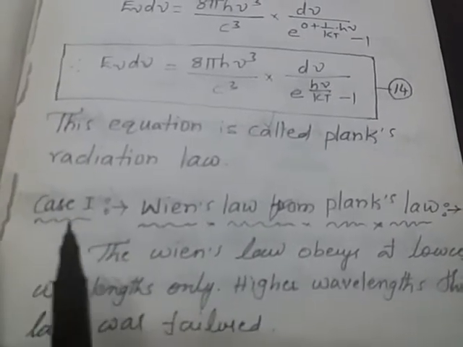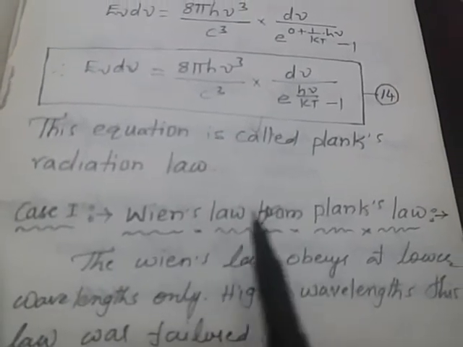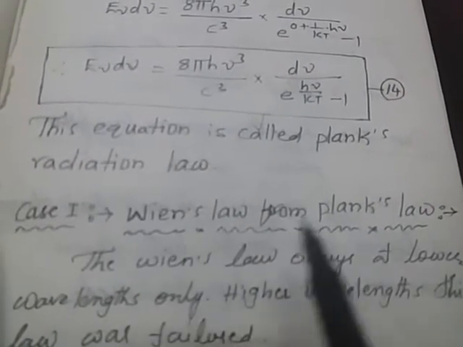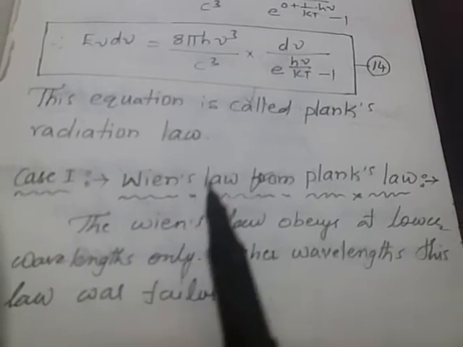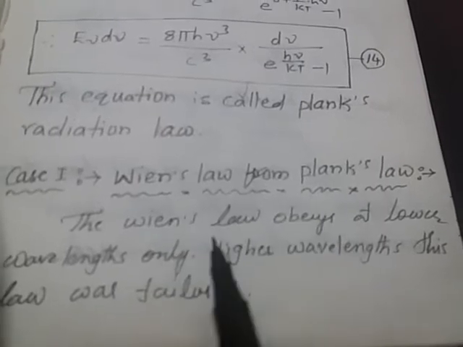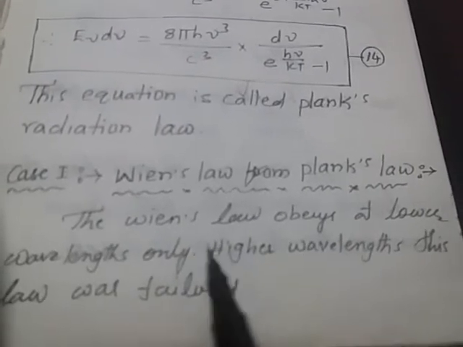Case 1: Wien's law from Planck's radiation law. What is meant by Wien's law? Wien's law can be stated as: the heat radiation is emitted at lower wavelengths only, and at higher wavelengths this law fails. Such a law is called Wien's law. So Wien's law is obeyed at lower wavelengths only, but at higher wavelengths this law fails.